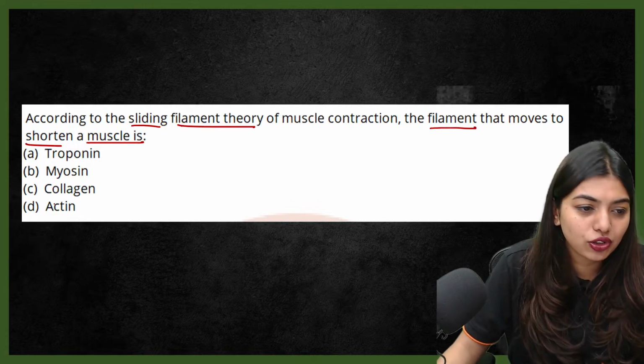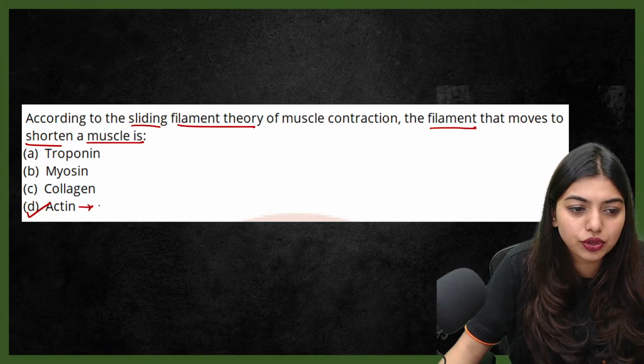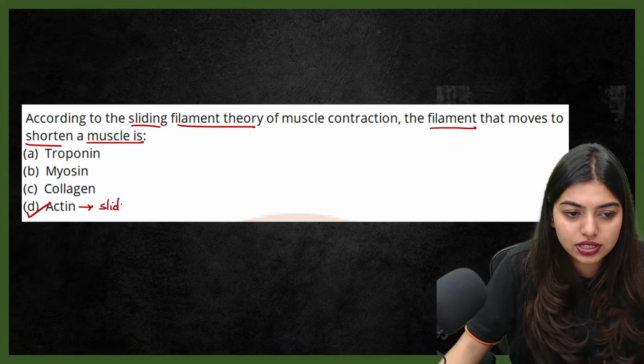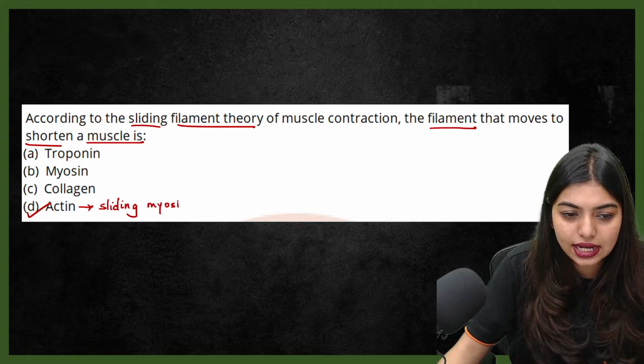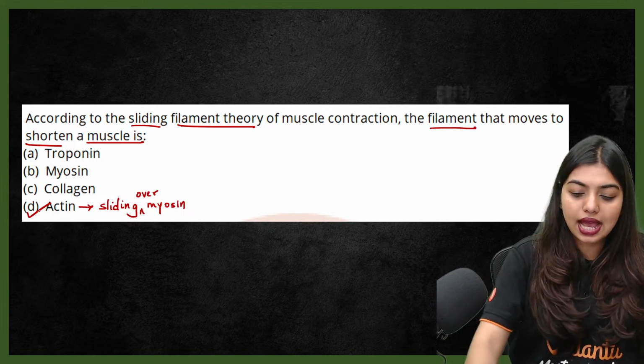Yes, very good. Actin. Okay, actin is the one who is going to be sliding on myosin, right? Because thin filament will slide over the thick filament. Okay, sliding over myosin. So this is going to be the answer, that is actin.